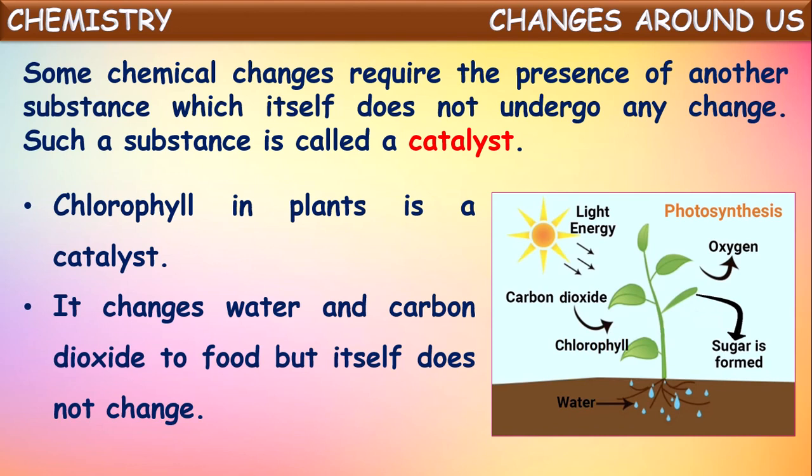This happens only in the presence of chlorophyll, but the chlorophyll will not be changed. It remains the same. Such substances, in the presence of which a change occurs and which do not get involved in the change, are called catalysts. So in the photosynthesis process, the catalyst is chlorophyll.